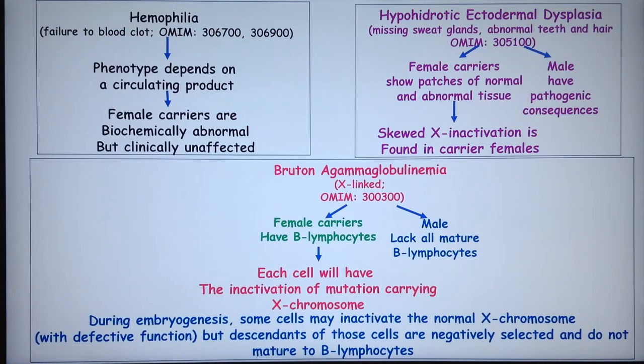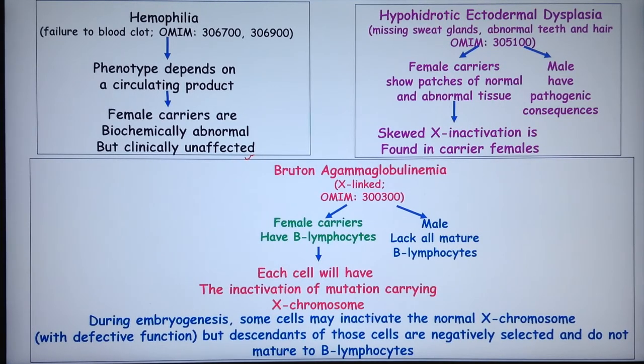So there are some examples. Hemophilia, we all know, is an X-linked disorder. The phenotype depends on a circulating product. A female has two copies of the X chromosome, so female carriers are biochemically abnormal, but clinically they are unaffected because their functional copy of the X is active.